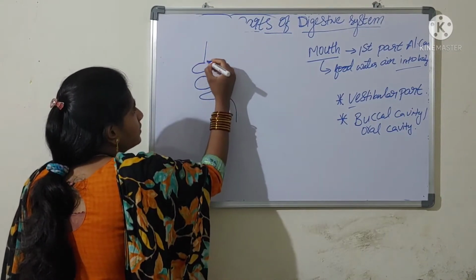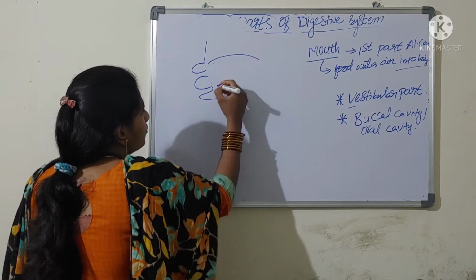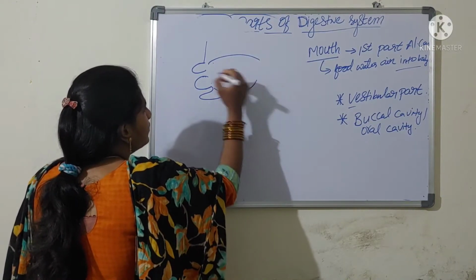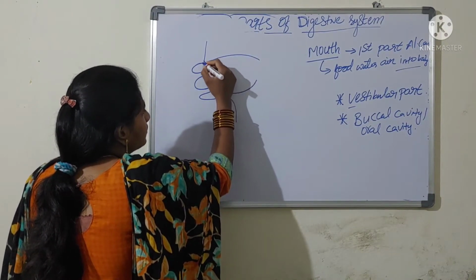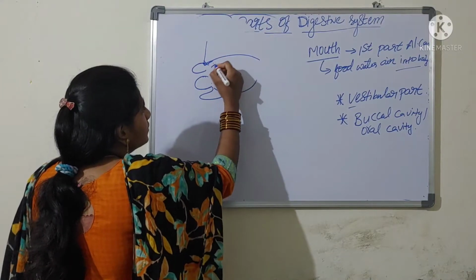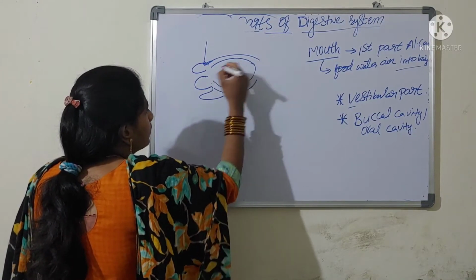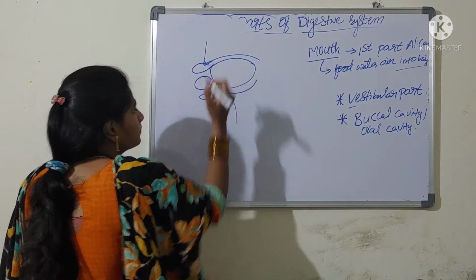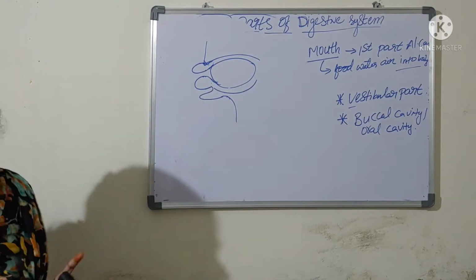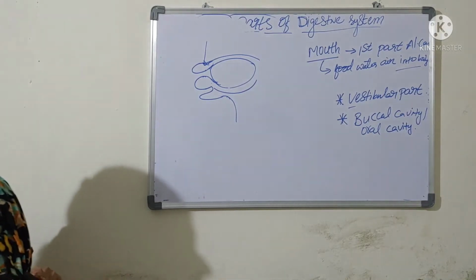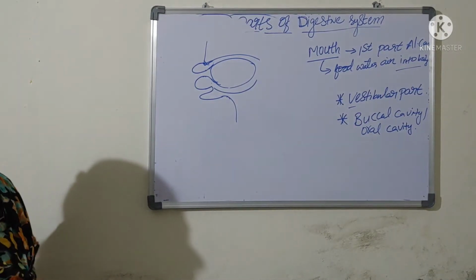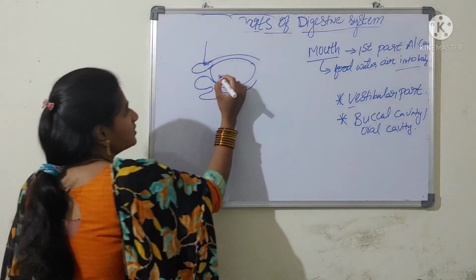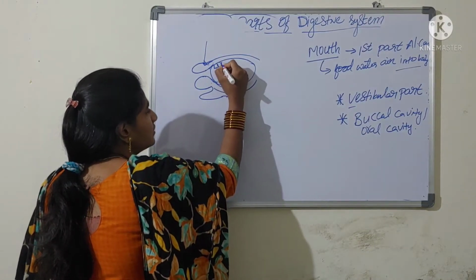This is the buccal cavity. Inside it is the jawbone, the bone where the teeth are fixed. These are the teeth.